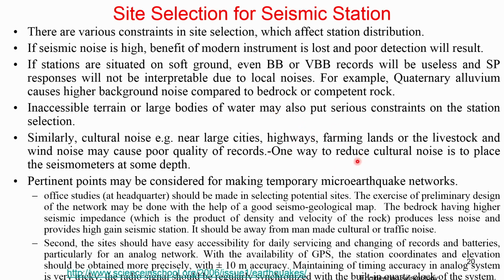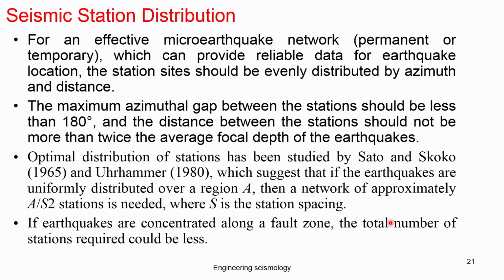A predominant point is that one may consider making a temporary office or headquarters near the site, selecting a potential site so that the safety of the equipment and the processing will be easy. The site should be easily accessible and properly exposed to the sky and satellite signal, so that GPS coordinates and time updates keep happening. These are all the criteria one can consider while selecting a seismic station.